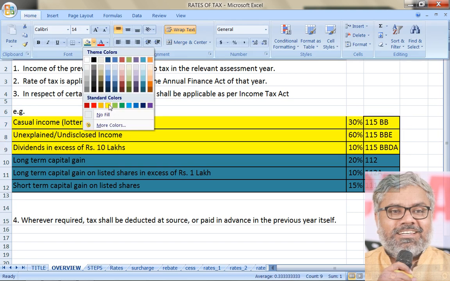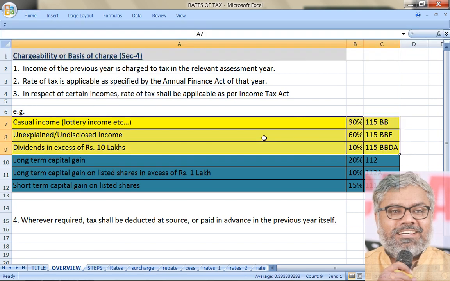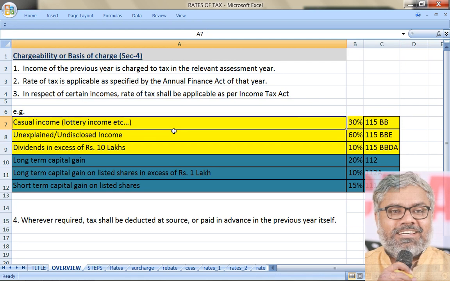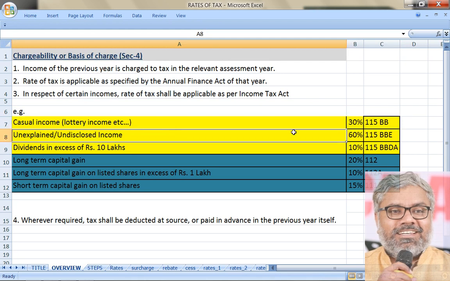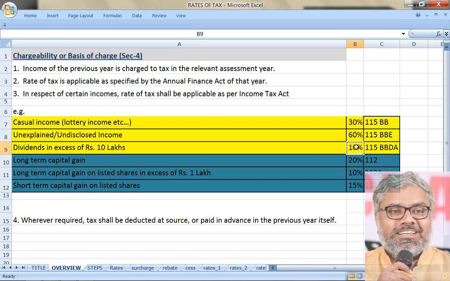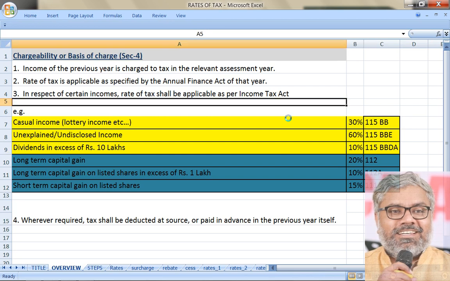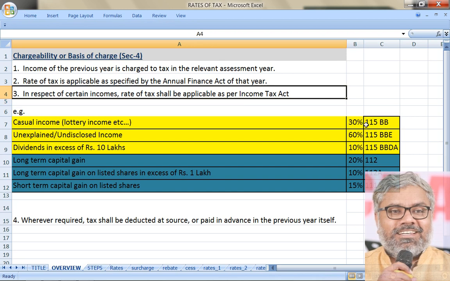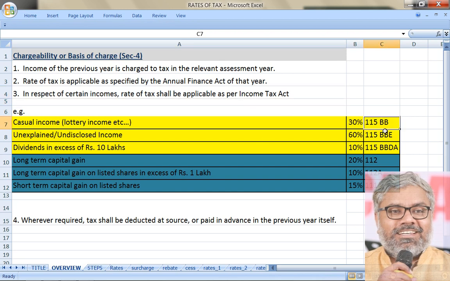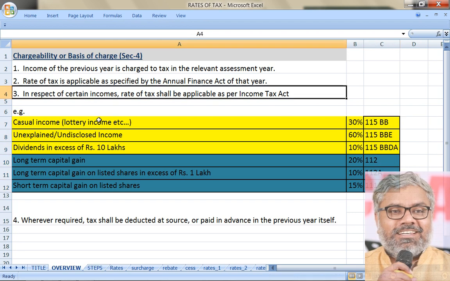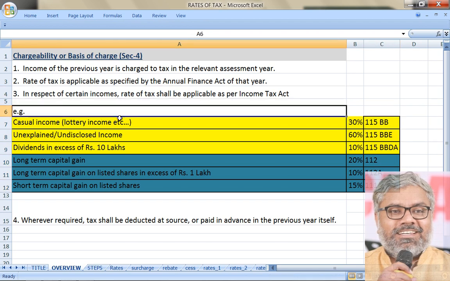However, these things related to income from other sources, sometimes we might have some application of them. So just remember, generally casual income 30%, undisclosed income 60%, dividends in excess of 10 lakhs 10%. That is general rates of tax applicable as mentioned in Income Tax Act. These are not mentioned in Annual Finance Act. And look at the sections here. All these section numbers are Income Tax Act sections. So all these rates are mentioned in Income Tax Act.